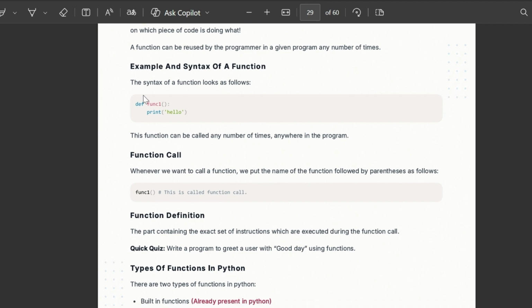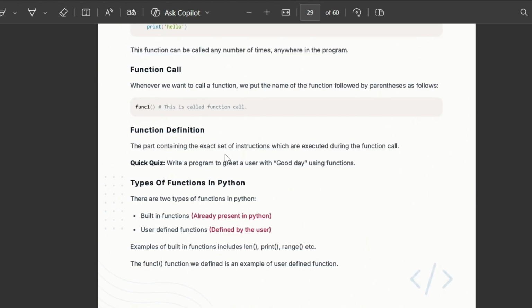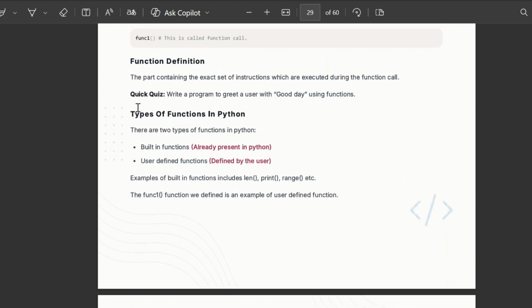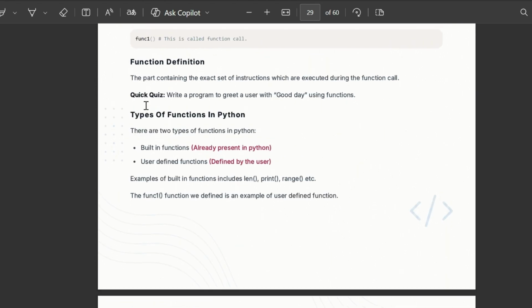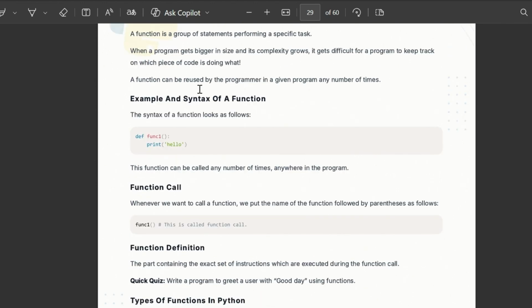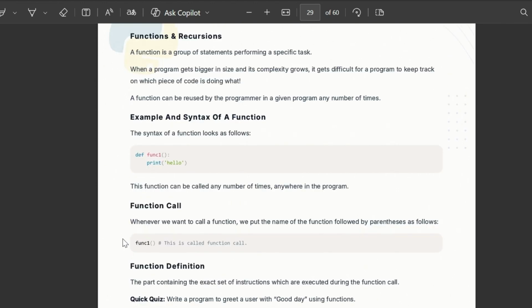Let's have a look at the syntax. You should write def, then a space, then the name of the function, then parentheses and a colon, and inside the function you can write anything else. To use that function, you have to call the function. So this is how you will call the function. That is called function definition, and that is called function calling.